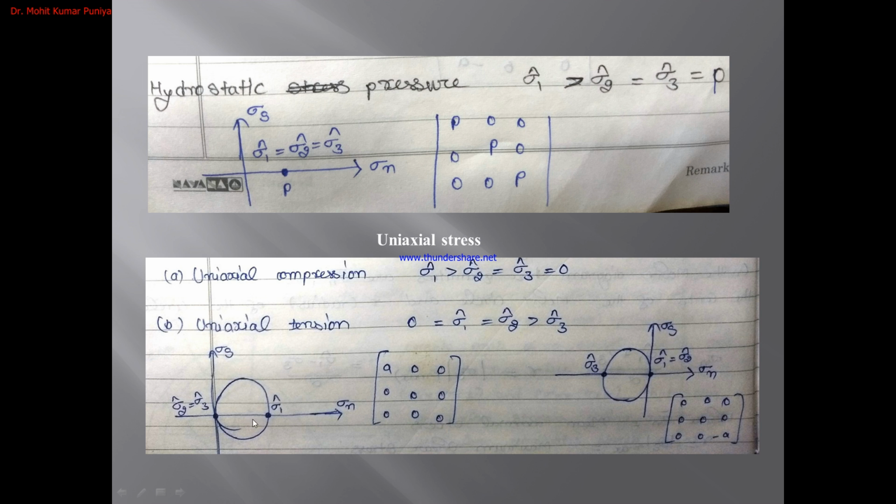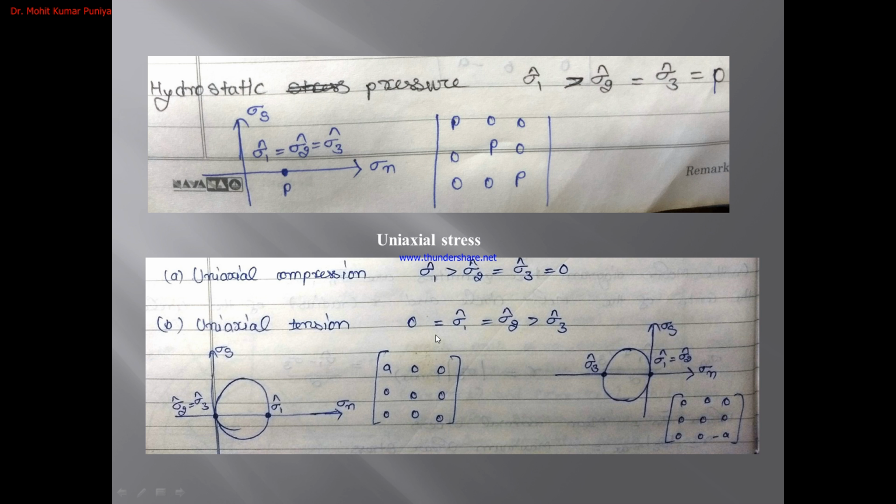This is the condition for uniaxial compression: sigma 2 and sigma 3 are 0, and sigma 1 is greater than sigma 2 and sigma 3 and not equal to 0. Uniaxial compression can be represented by the matrix, where only one component is non-zero and all the other components are 0.